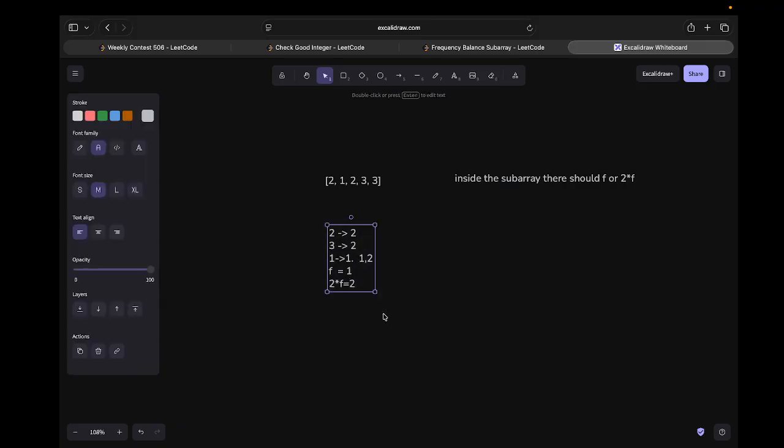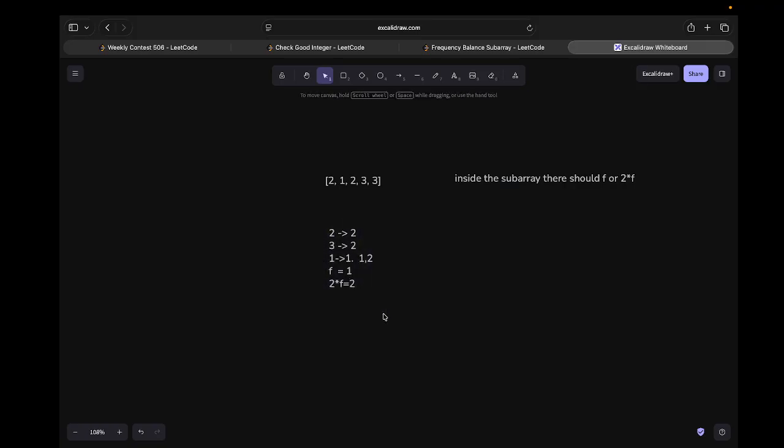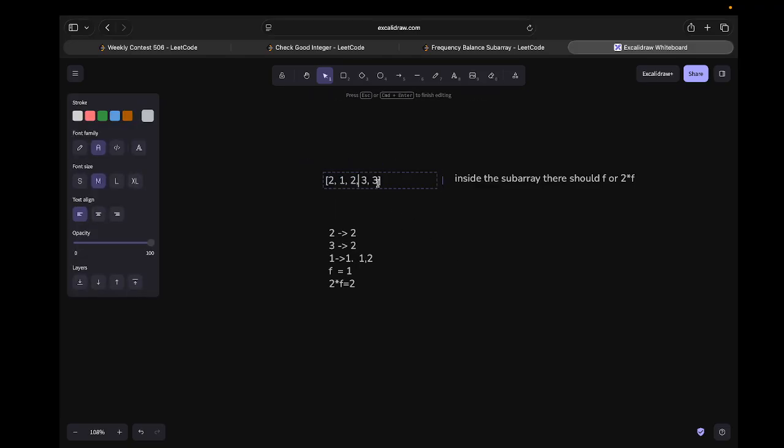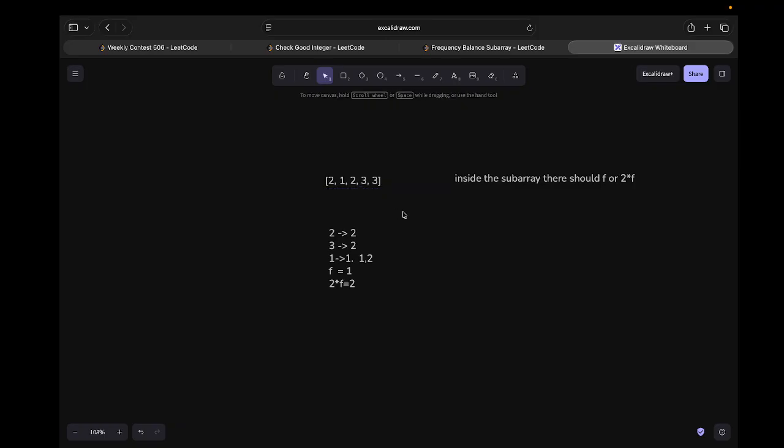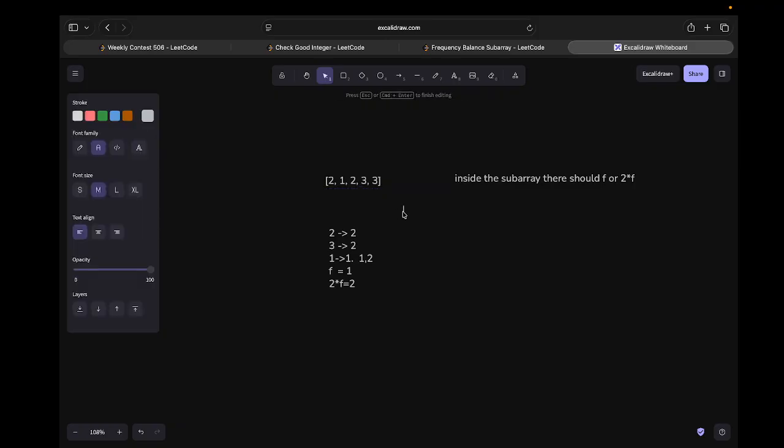So whatever subarray you form, make sure it contains elements with only two distinct frequencies. In this array we have three distinct elements, but only two distinct frequencies, because 2 and 3 share one frequency and 1 has the other. This is the most important thing in this particular problem.